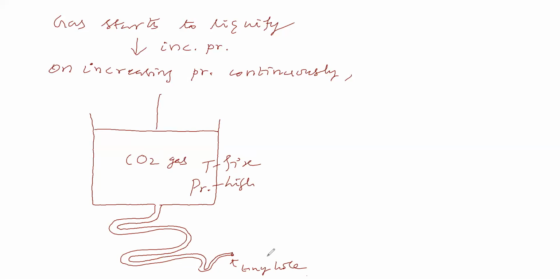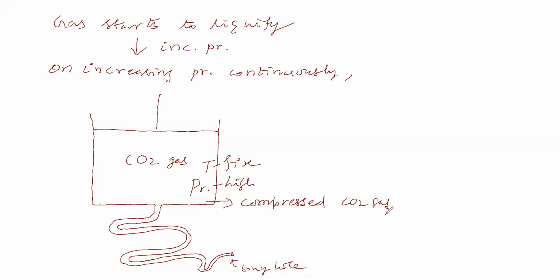When it is coming out through the tiny hole, what happens to the distance between carbon dioxide gas molecules compared to the distance here? You applied high pressure, therefore carbon dioxide is a compressed gas, compressed because of high pressure.